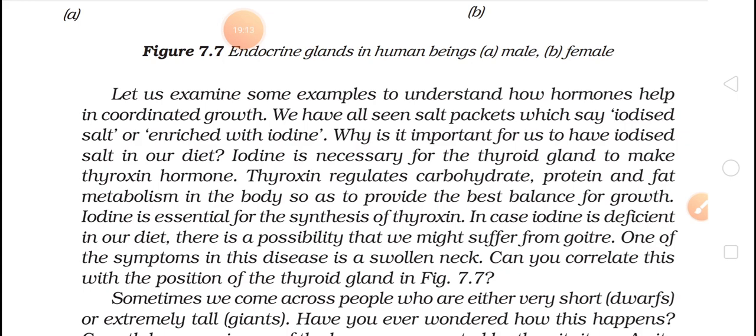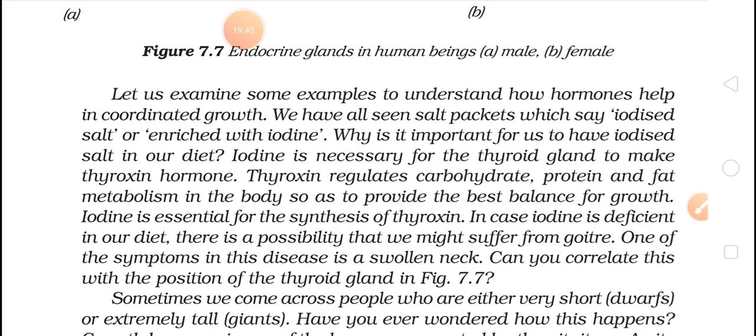Iodine is essential for the synthesis of thyroxine. In case iodine is deficient in our diet, there is a possibility that we might suffer from goiter. One of the symptoms in this disease is a swollen neck. You can correlate this with the position of the thyroid gland. Okay, see, they have given another example. They are talking about the thyroid gland.